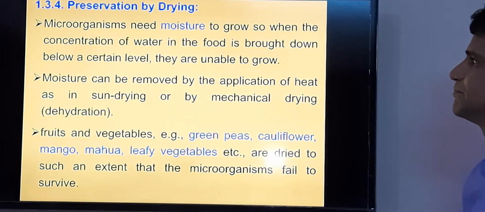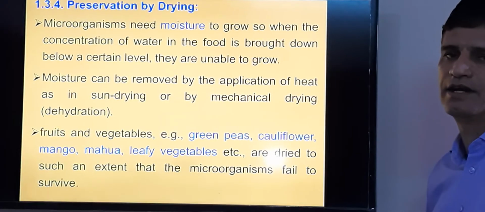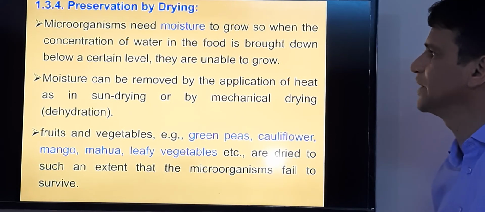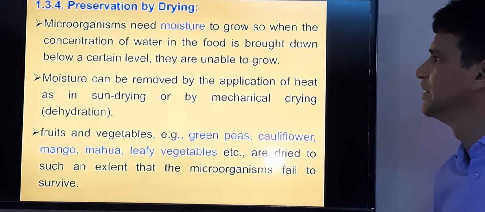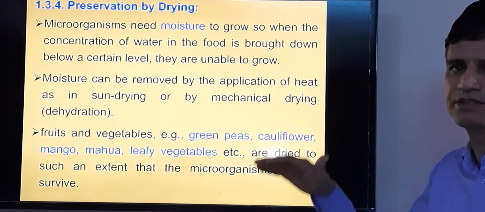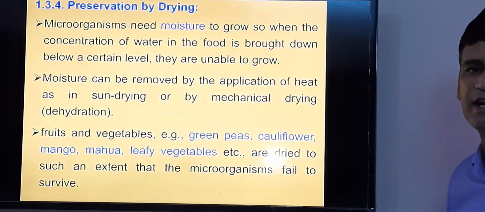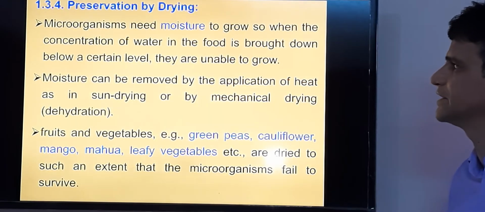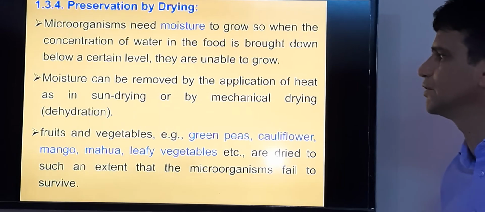Another method is preservation by drying. In general, microorganisms need moisture to grow. So when the concentration of water in the food is brought down below a sufficient level, they are not able to grow on that particular product. So with the help of dehydration, we can keep our produce for a longer duration.